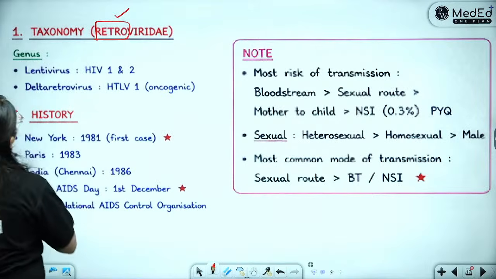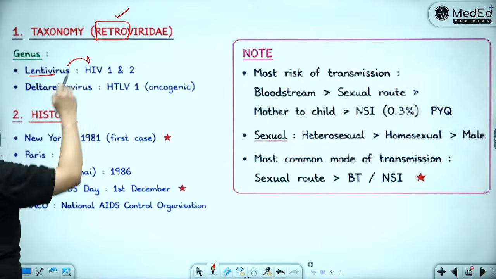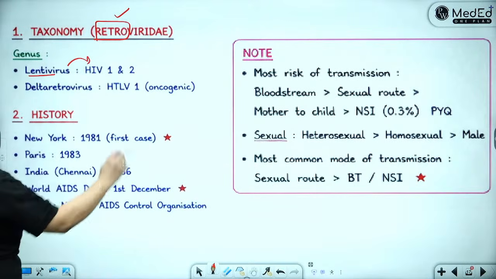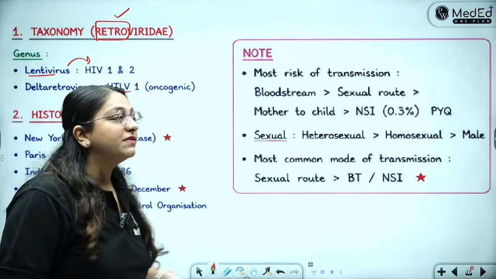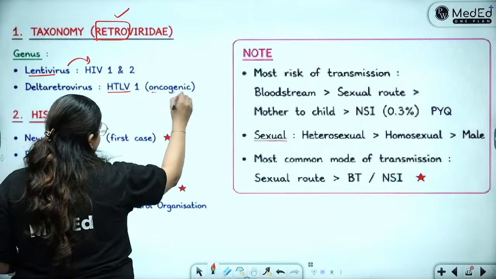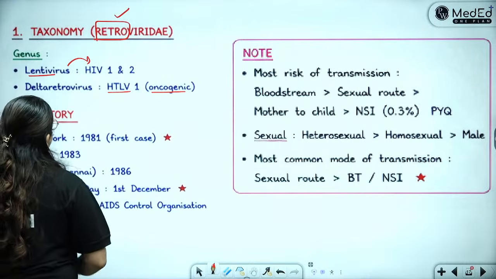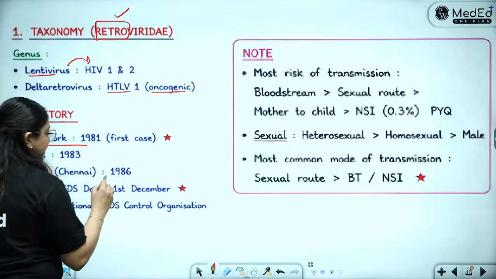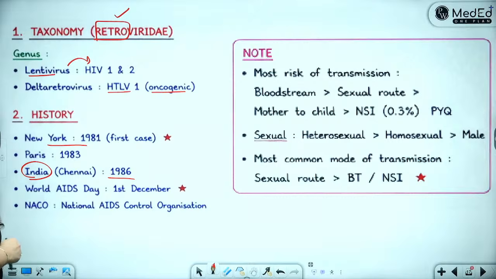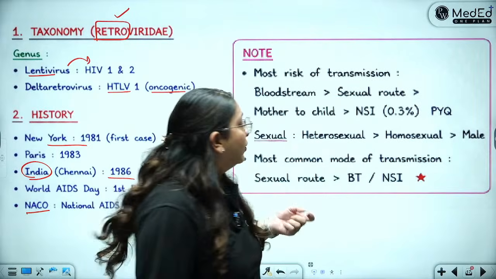They belong to the lentivirus family, which includes HIV-1 and 2. A close cousin of HIV is HTLV-1, which is a cancer-causing virus, an oncogenic virus. But we are not discussing that. What are we discussing? We're discussing HIV. So HIV was discovered in New York. In India, the first case was in 1986 in a sex worker. Okay. NACO is the National AIDS Control Organization. The algorithm given by it, we are going to see.